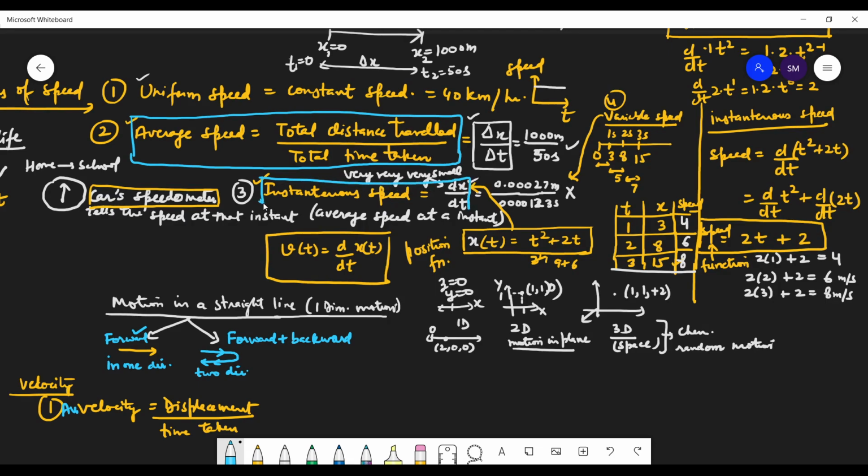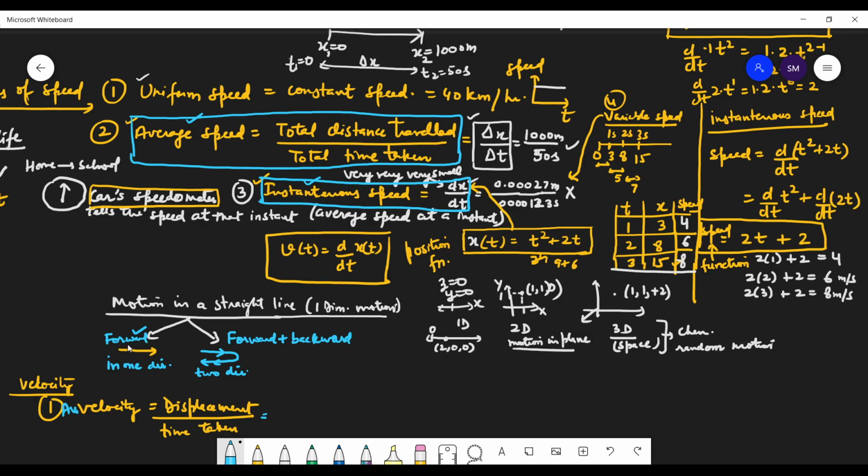Any physical quantity, whether it is speed, velocity, acceleration, whatever it is, simple division is average. This very small number upon very small number, this form we also call the derivative of x with respect to t, differentiation. So this form is always for instantaneous, very small changes we are studying. And this is for average. Is this clear?